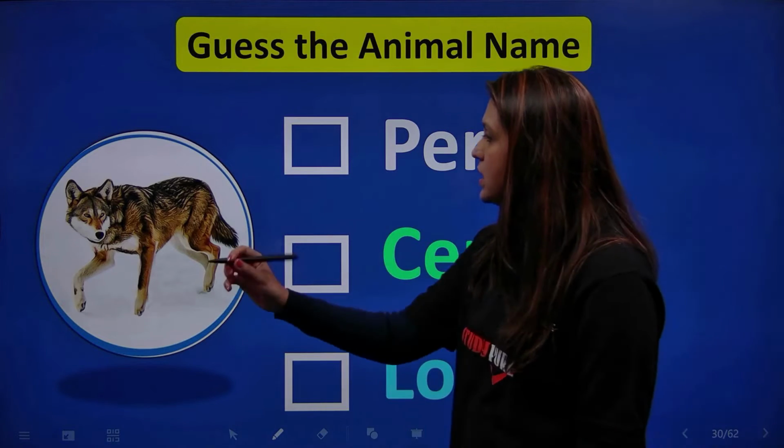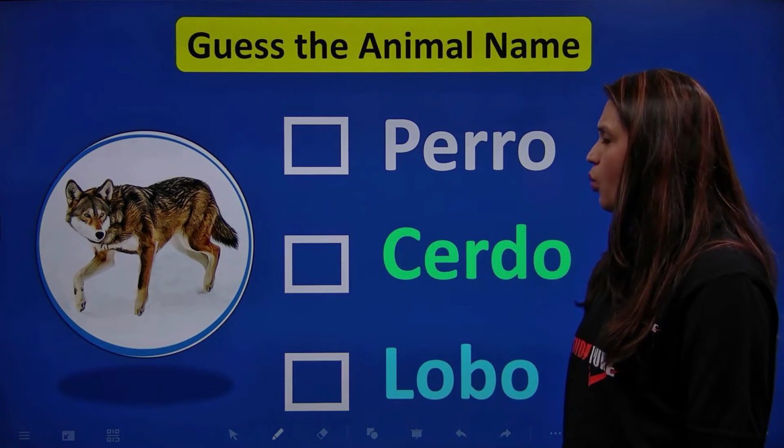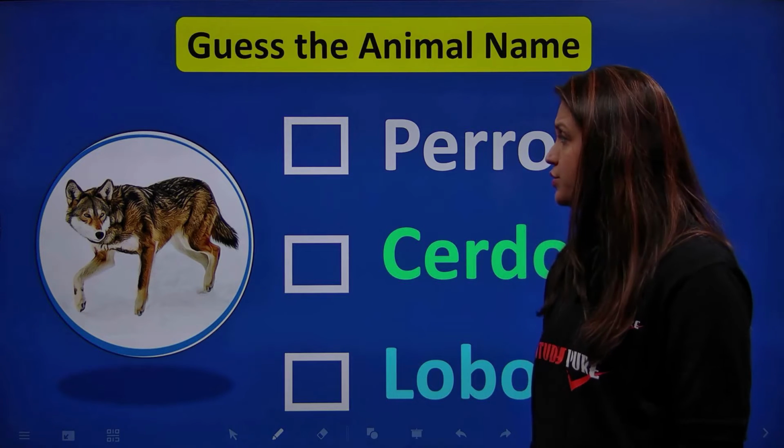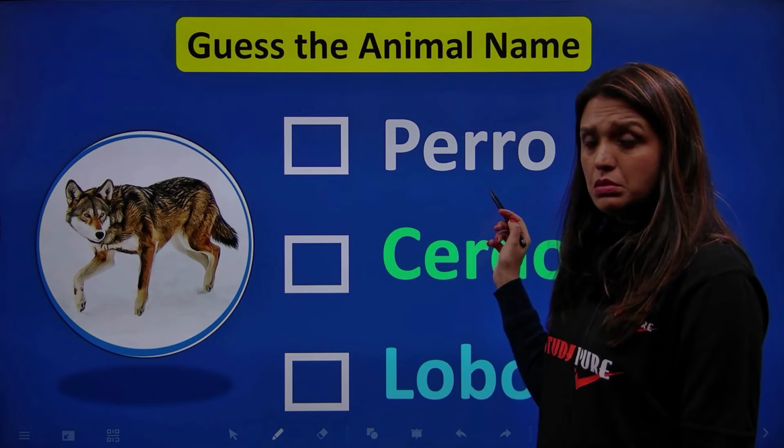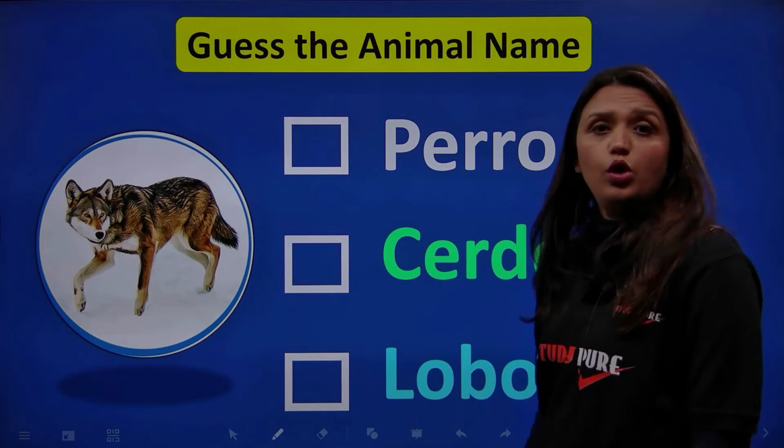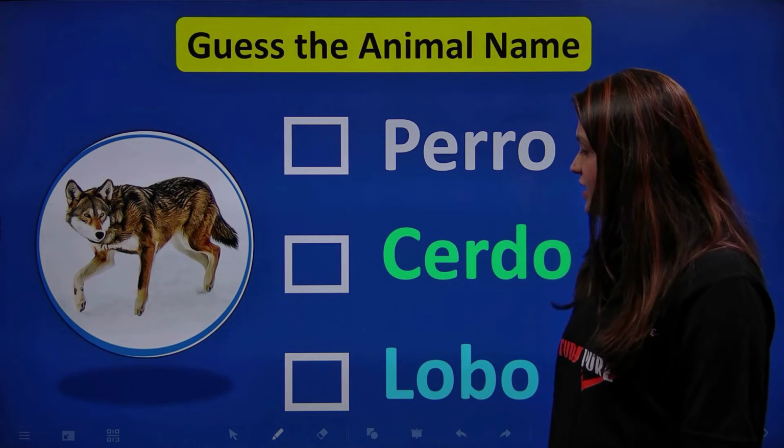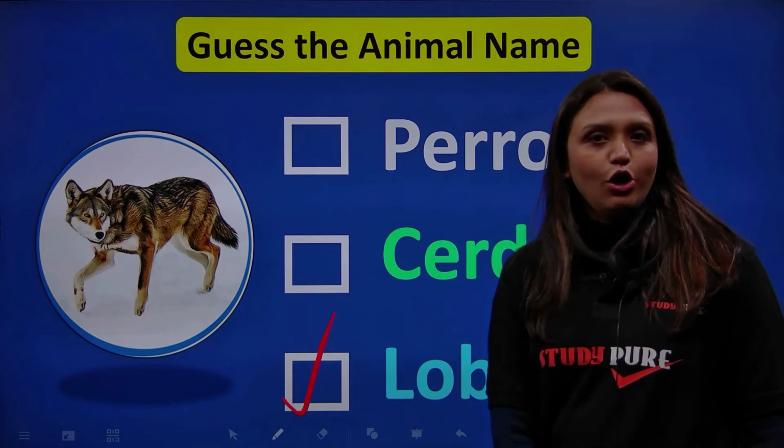Okay, what do we have now? This looks like a wolf. And how do we call a wolf in Spanish? Perro, cerdo, or lobo? Yes, you're right. It's a lobo.